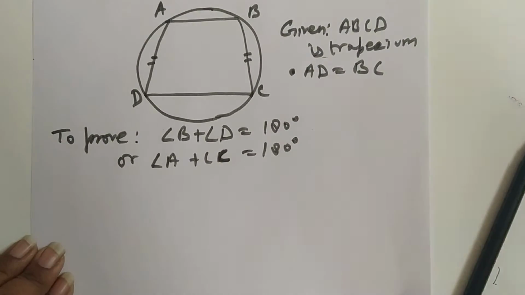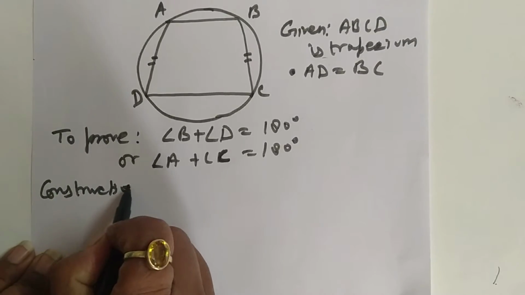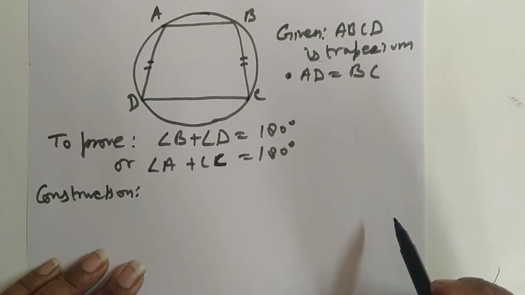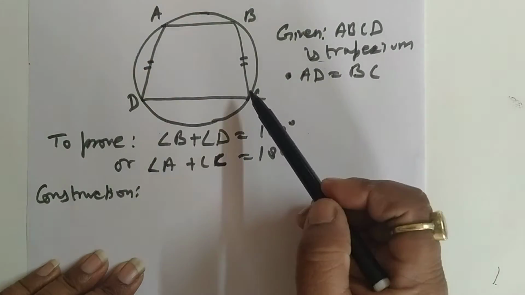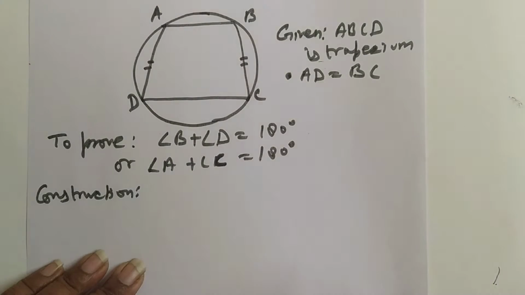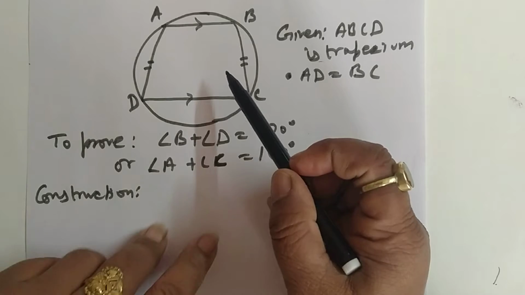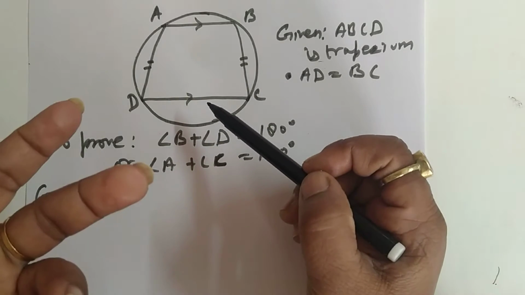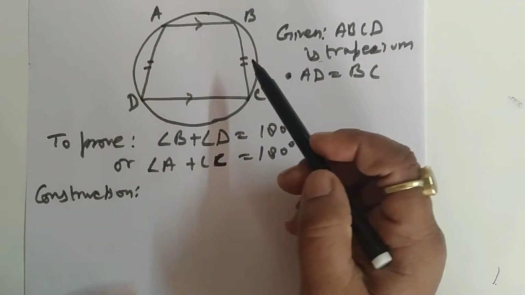Of course, sometimes we have to do a few constructions, and the construction that we are going to do is this: we will draw a perpendicular from the vertex A and from the vertex B on CD. Please remember one more important property of the trapezium, that AB is parallel to CD, meaning two opposite sides are parallel to each other, and two opposite sides are non-parallel.